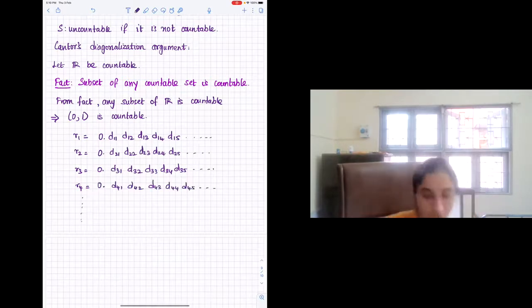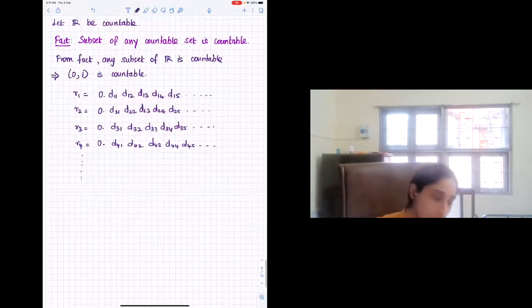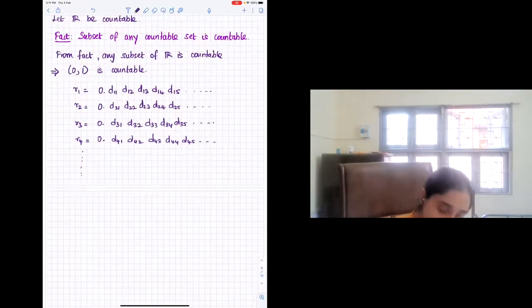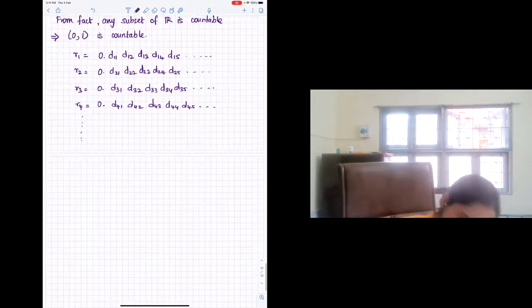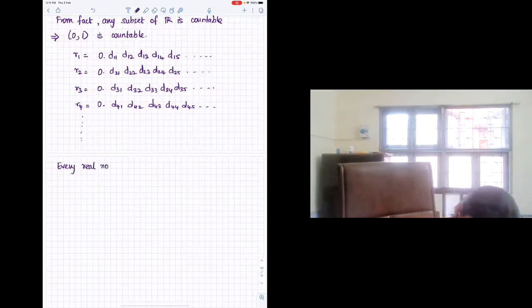Similarly, all the reals in the interval (0, 1) can be listed this way. So now, every real number should appear somewhere in this list if it is in the interval (0, 1). That is the first observation: every real number in (0, 1) appears somewhere in the above list.